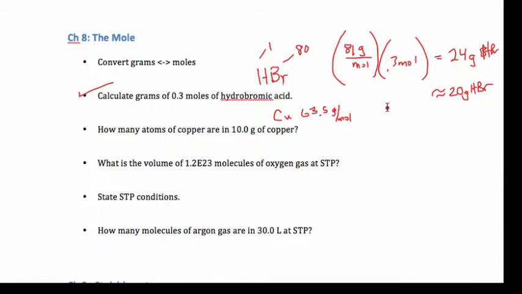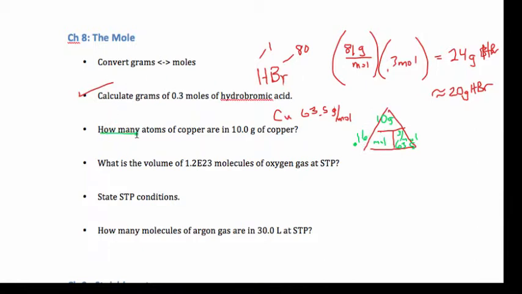If you have adopted the molar mountain idea, the molar mountain has certain positions on it. We have grams up here, we have molar mass here, and we have moles here. So if you're going to go with this route, we'll say the 10 goes up here, the 63.5 goes here. 10 divided by 63.5 is 0.16 moles. Is that our answer?